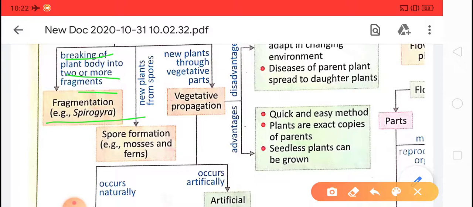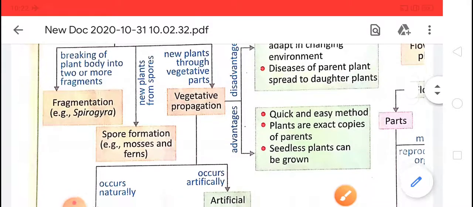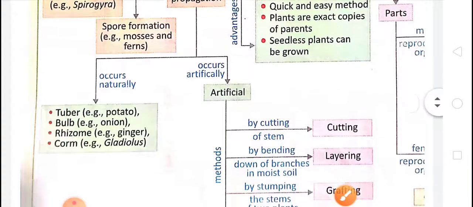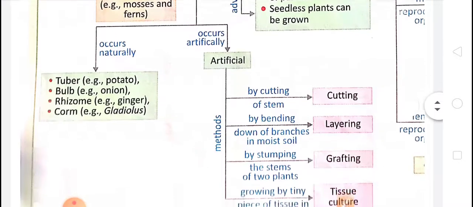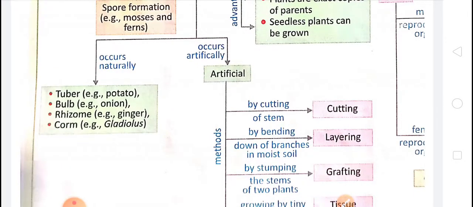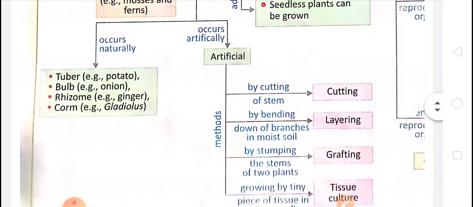In vegetative propagation, the new plants are formed through the vegetative parts. Vegetative propagation is of two types. Number one, natural, and number two, artificial. So by two ways vegetative propagation becomes successful.